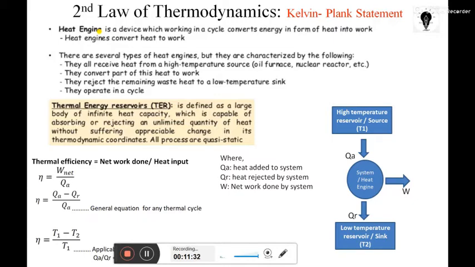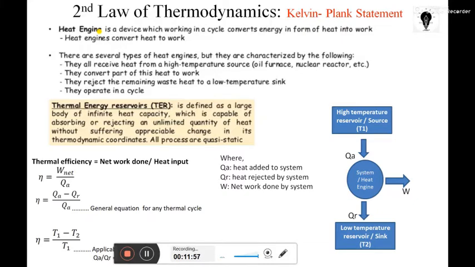If I talk about the classification of heat engines, there are two categories: the internal combustion engine and the external combustion heat engine. As automobile engineers, we belong to internal combustion heat engines. In a thermal power plant, we have external combustion engines.